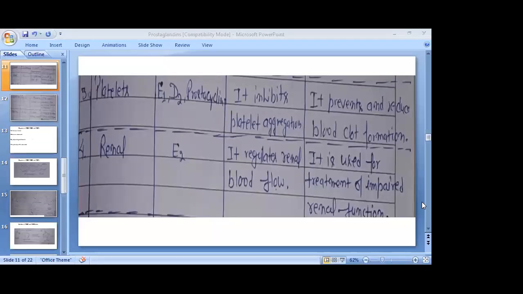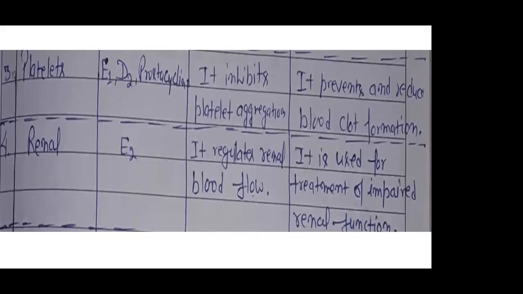The renal part can also be repaired. If there is not proper blood circulation, we can resolve that problem also. Platelets, as we already discussed: the problem of platelet aggregation we can resolve with the help of prostaglandins, so that there is no blood clotting related problem. And blood clotting is one of the big problems in human beings, because if blood clots, then there is a big problem.